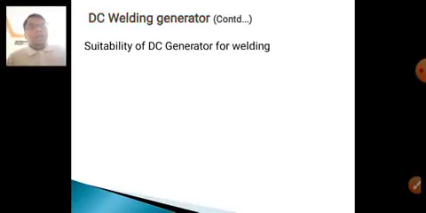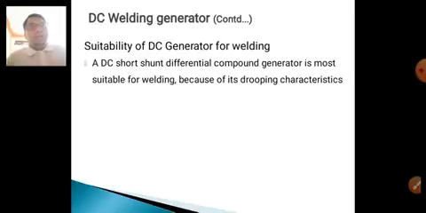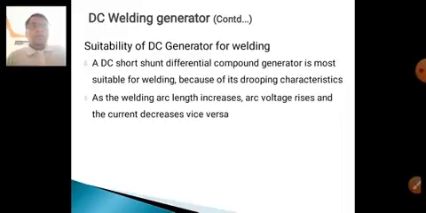Suitability of a DC generator for welding: which generator is suitable for welding? A DC short shunt differential compound generator is most suitable for welding because of its dropping characteristics. In the differential compound generator, the dropping characteristic we have already studied, so the short shunt differential compound generator is most suitable for welding.